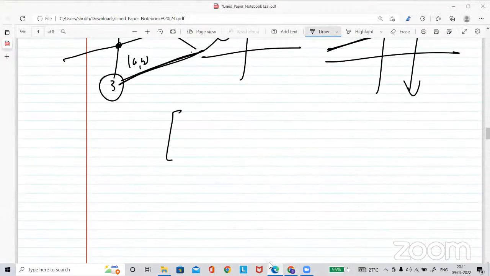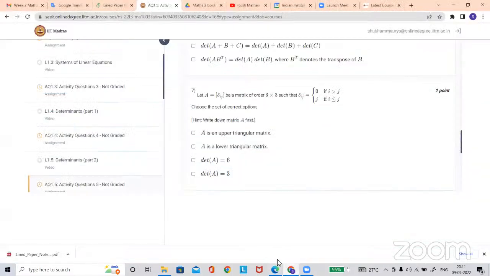What would be that matrix A? So J at place now, sir. Because if I is greater than J, then we put the 0. If I is less than or equal to J, I put the J. So will it be upper triangular or lower triangular? Yes, sir. Upper. It would be upper triangular.